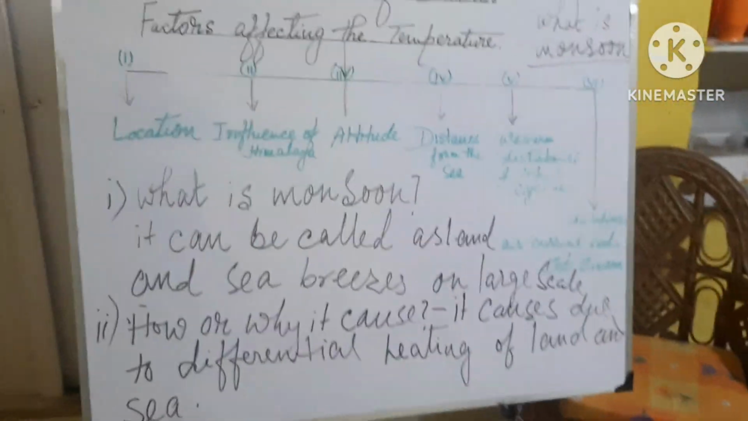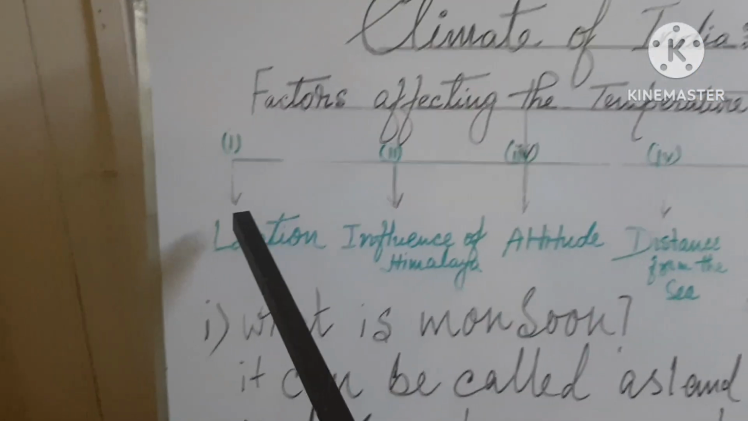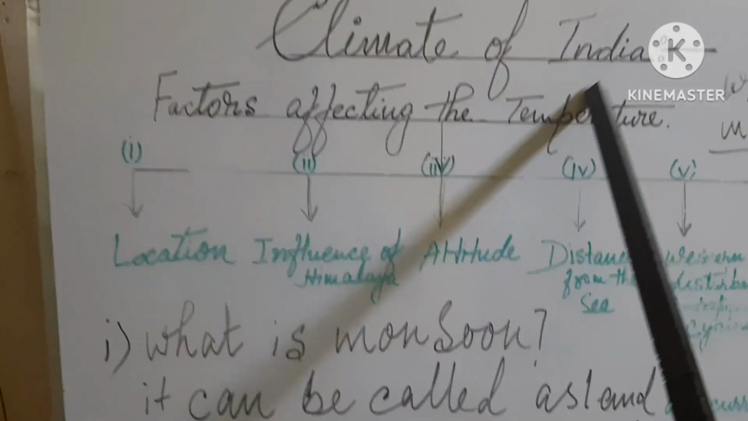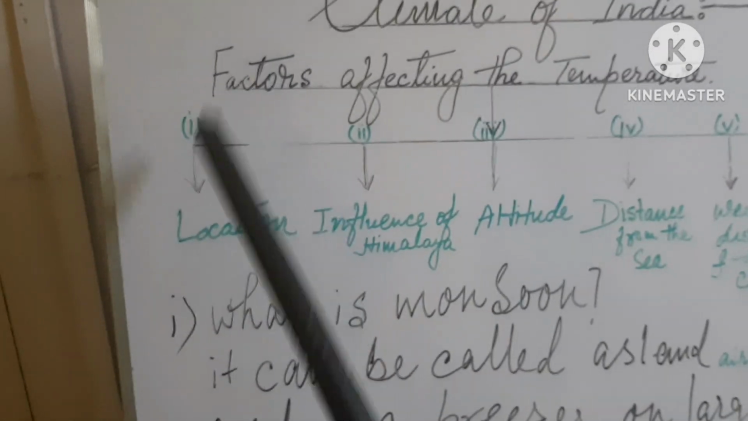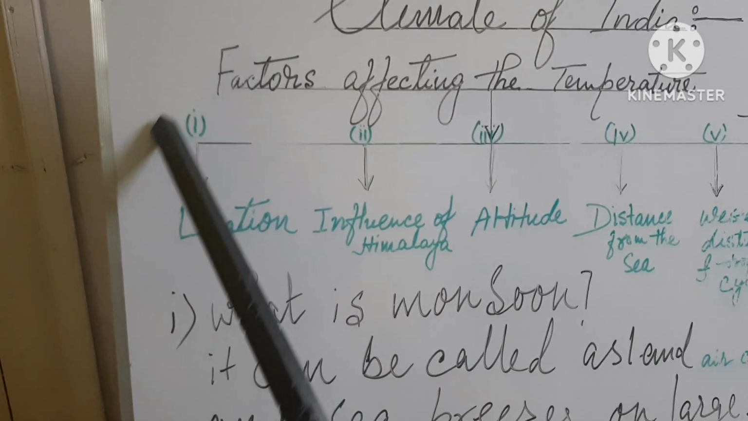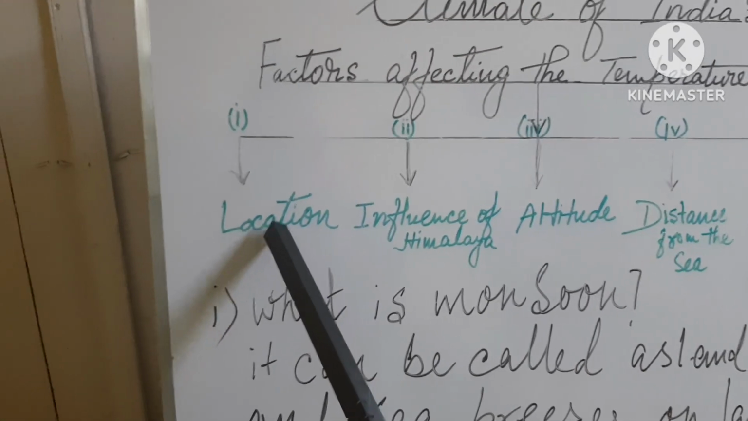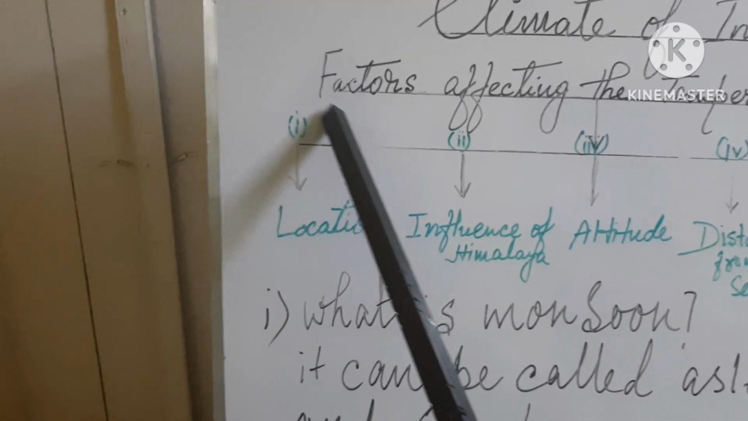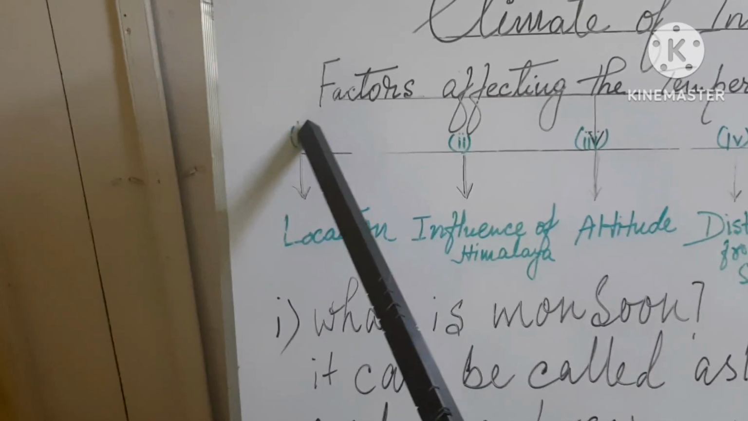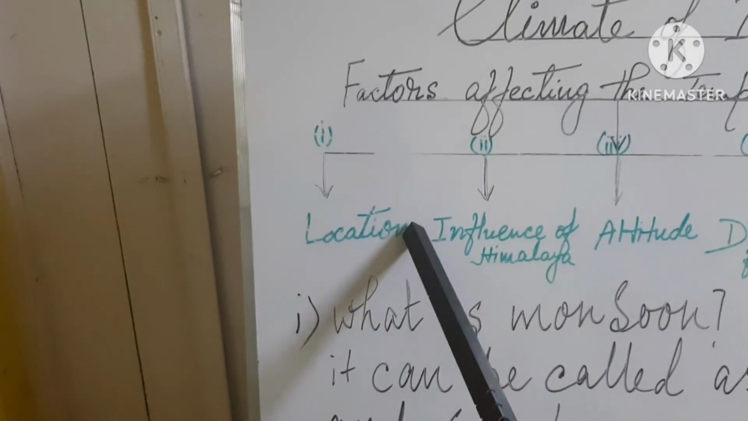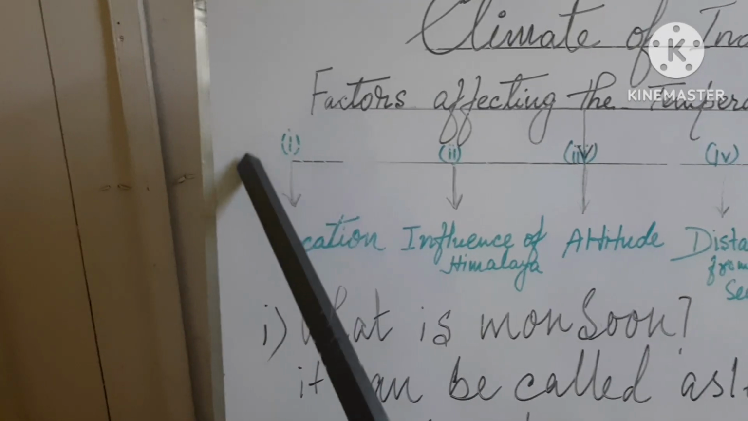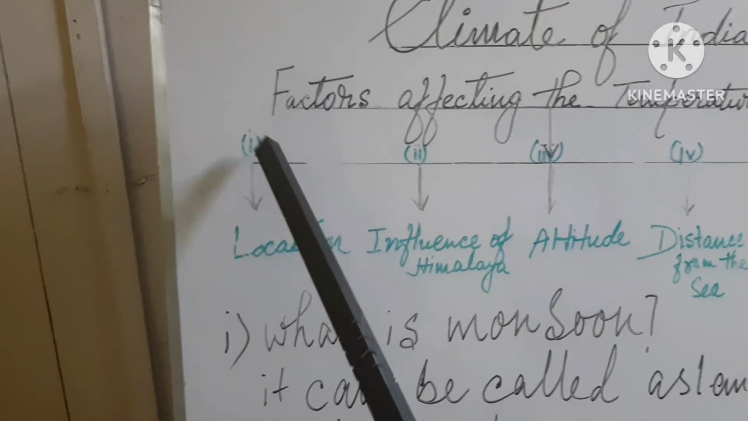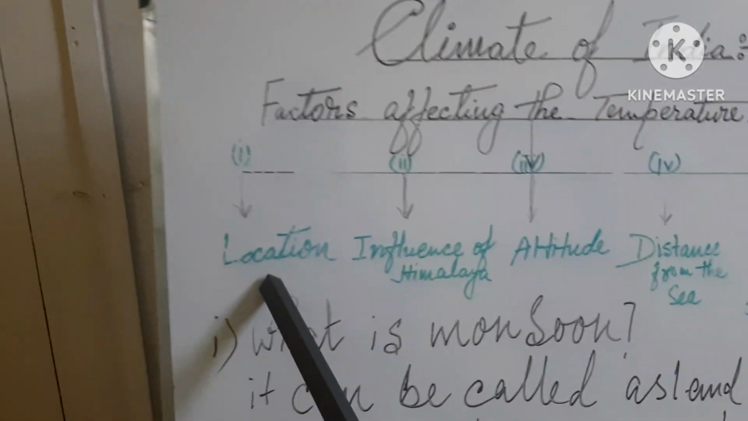Now have a repetitive study upon the factors that control or affect the Indian climate, or the climate of India. We have noted here that the first and foremost point is location. India is located in the tropical region, or rather you can say the Tropic of Cancer divides Indian territory into two different parts, northern part and southern part, as we have discussed in earlier classes.